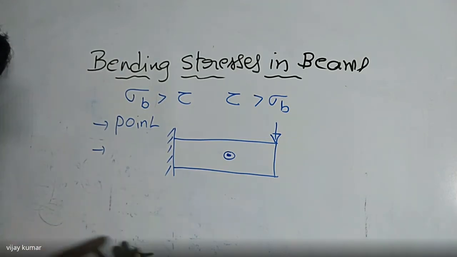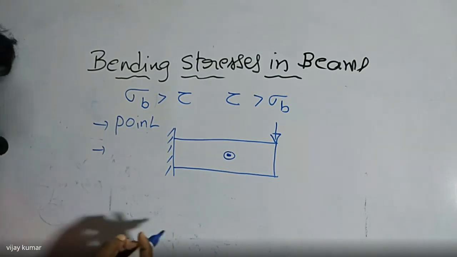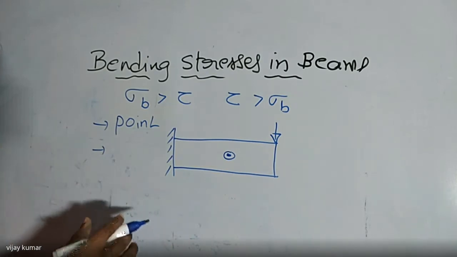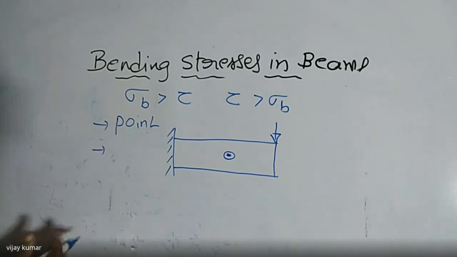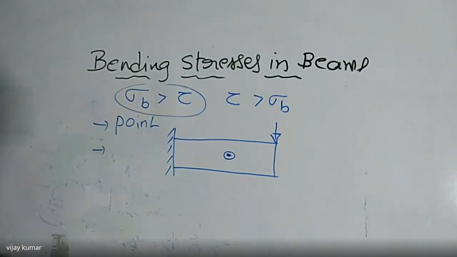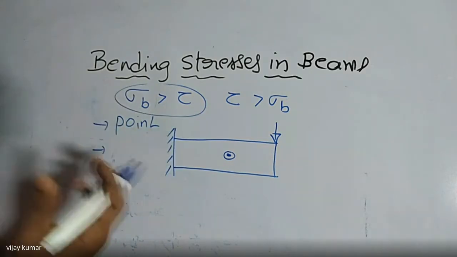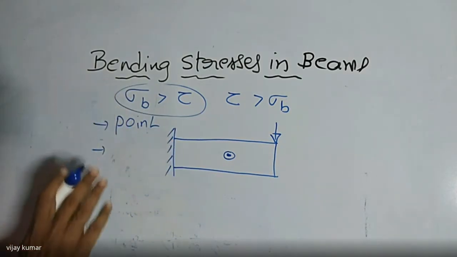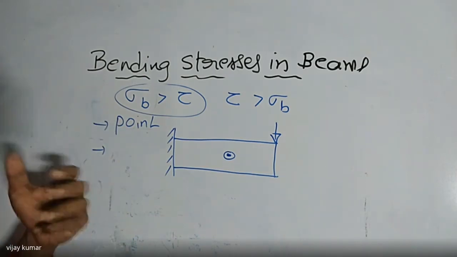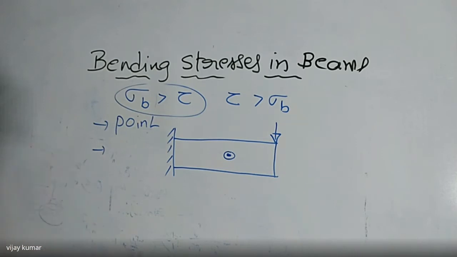Where the stress is maximum, at that point the material goes to fail. So I want to find where we get the maximum stress in any type of beam when the beam is subject to any type of load. So here we are going to take into consideration that bending stress is always greater than shear stresses, so we neglect the shear stresses and consider only bending stresses. Here we are going to find the strength of the beam, the maximum stress, where the stress is maximum and where it is minimum.